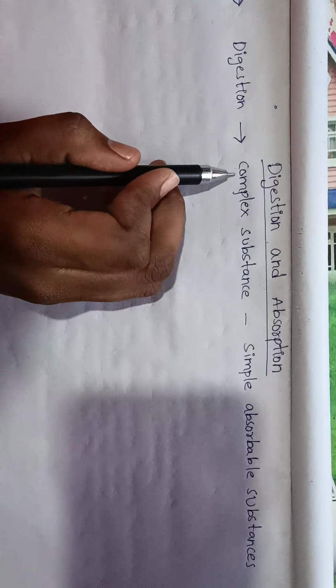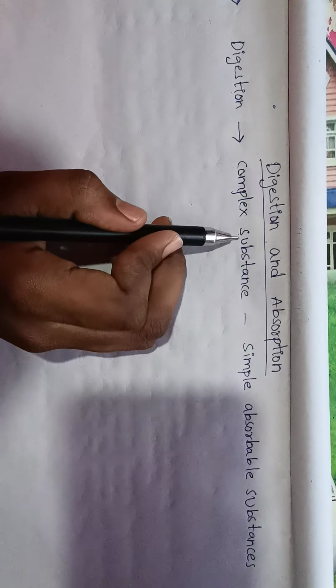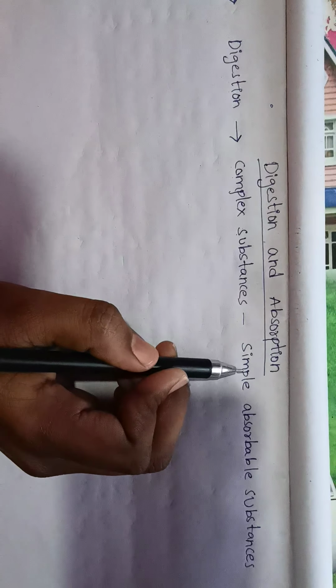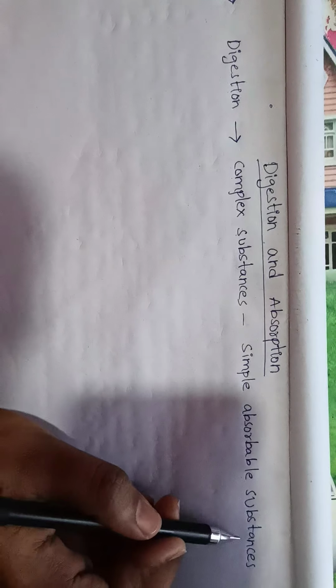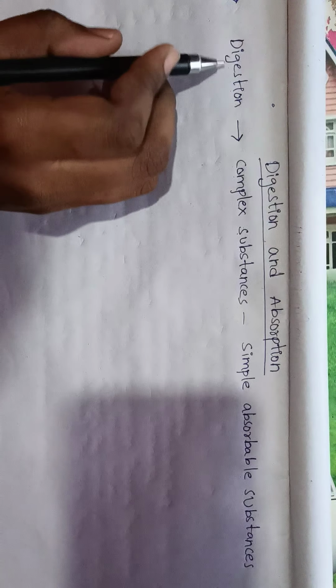Digestion means the conversion of complex food substances into simple absorbable substances is called digestion.